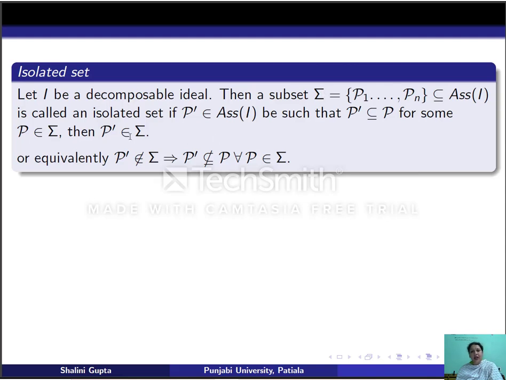This set sigma is called isolated if it satisfies this condition: suppose P' is any associated prime ideal of I such that P' is contained in P for some P in sigma, then P' will belong to sigma. This means that no element of sigma will contain any element outside this set. Or we can say that P' does not belong to sigma implies that P' is not contained in P for all P in sigma.